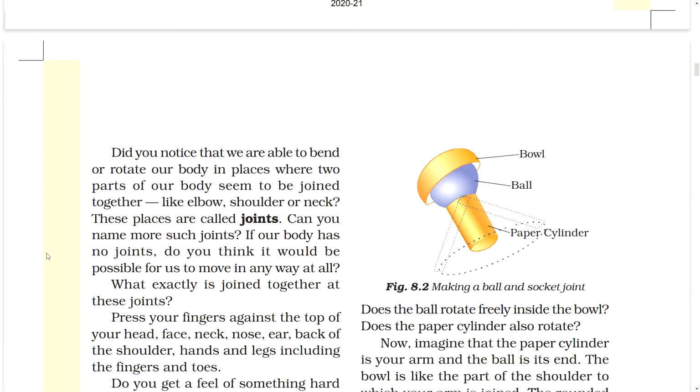Did you notice that we are able to bend or rotate our body in places where two parts of our body seem to be joined together, like elbow, shoulder or neck? These places are called joints. Can you name more such joints? If our body had no joints, do you think it would be possible for us to move it anyway at all? What exactly is joined together at these joints?